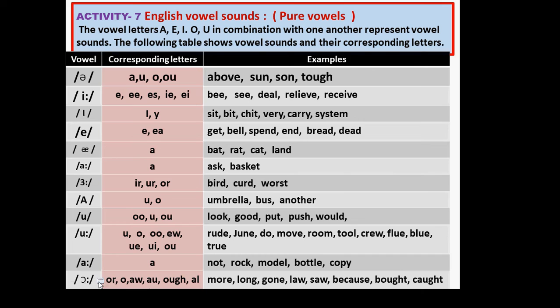And this last symbol, corresponding letters are O, R, O, A, W, A, U, O, U, G, H, N, A, L. Just examples: more, long, gone, low, so, because, what. Sometimes there are mistakes in these two, but practice it.